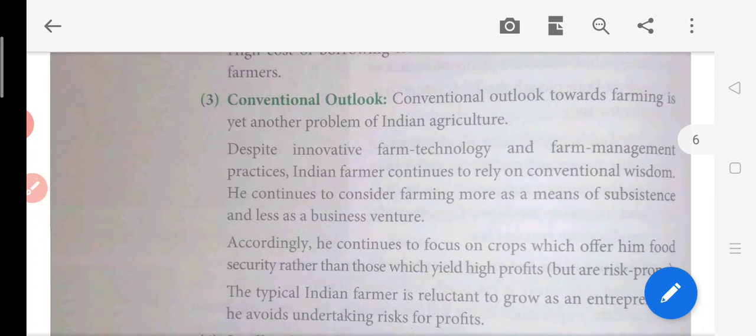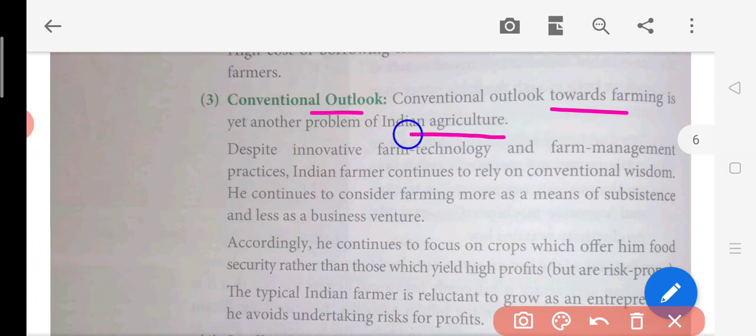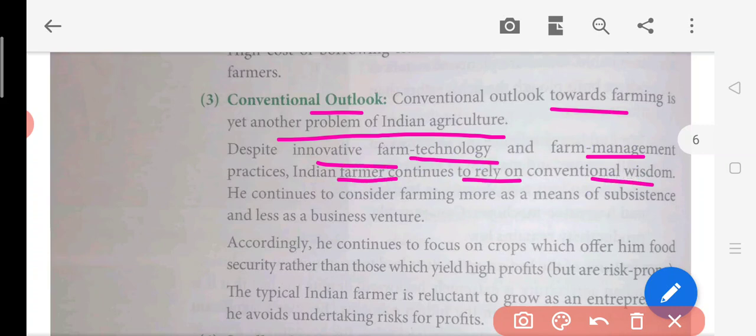Now conventional outlook. What is conventional? This outlook towards farming is another problem of Indian agriculture. Today we know that there are so many technologies and innovations, like good hybrid seeds available, but these people are not using them. How are they doing their farm management practice? The Indian farmer continues to rely on conventional wisdom. So what happens here?